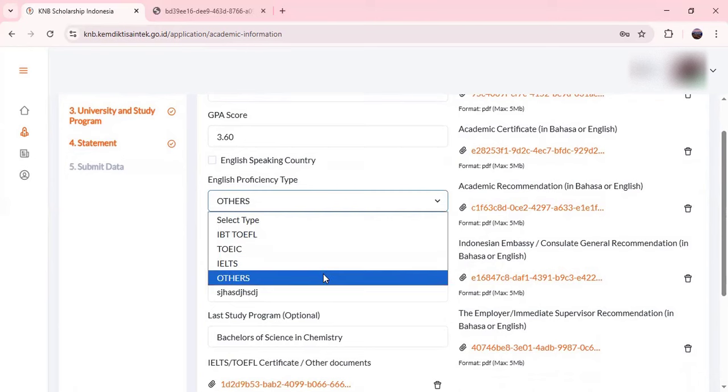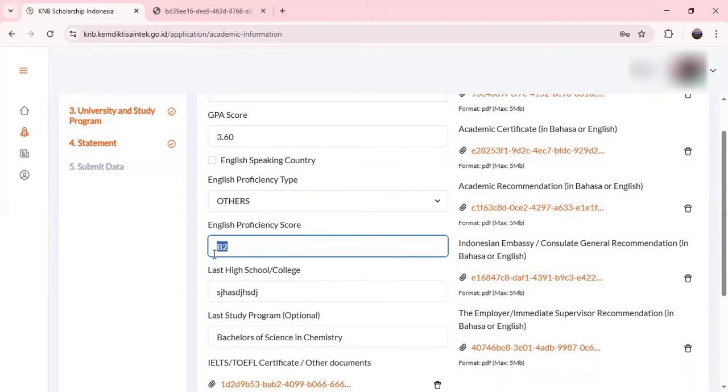In others, because if we leave this part there will be an error, you can add others and put your proficiency level, either B1, B2, or C1. Or if you have IELTS, you can just click on IELTS and add your IELTS score.